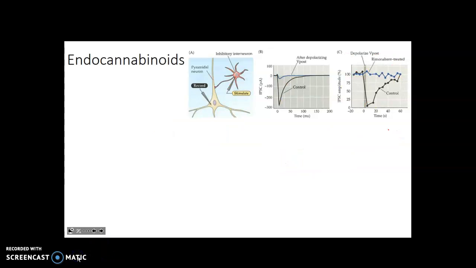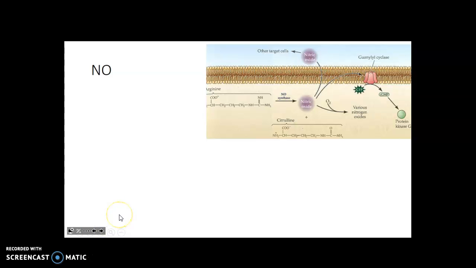Okay, let's talk about the last neurotransmitter of the chapter, right? Another non-traditional neurotransmitter. Go forward here. Come on. There we go. NO, nitric oxide. Nitric oxide is unique. It's actually a gas. All right, and it's made when the amino acid arginine is metabolized.